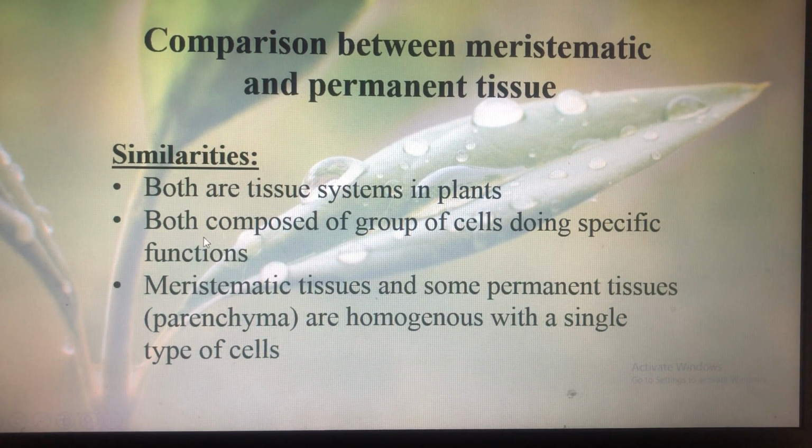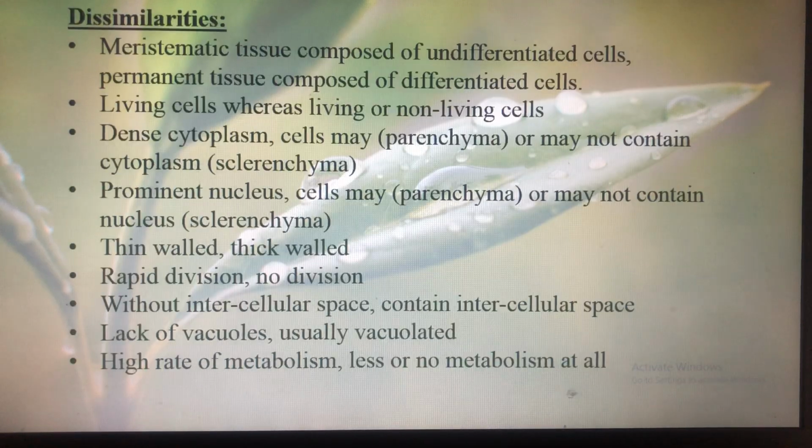Both of these are composed of groups of cells performing specific functions. The meristematic tissues and some permanent tissues, for example parenchyma, are homogeneous. That means made up of one type of cell, right? Not all the permanent tissues, but parenchyma is made up of one type of cell, which is the characteristic of meristematic tissue.